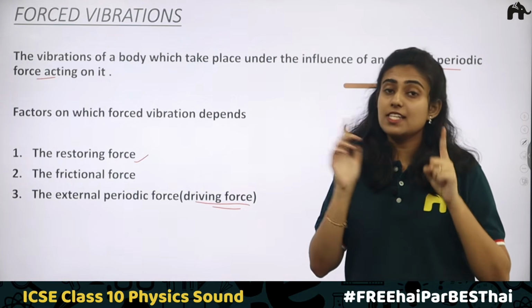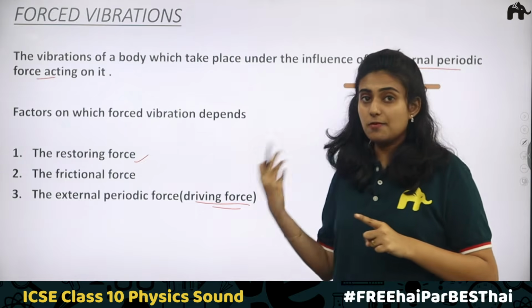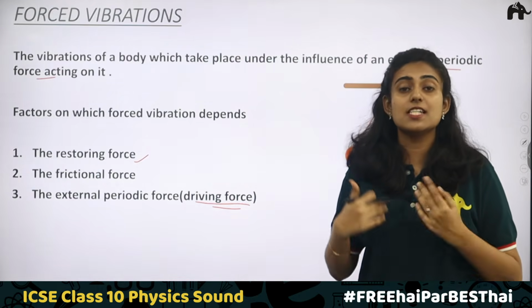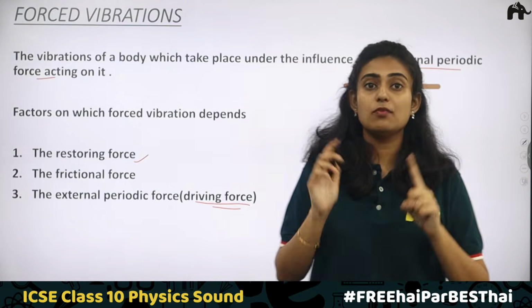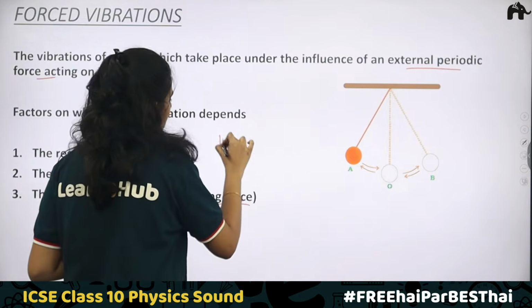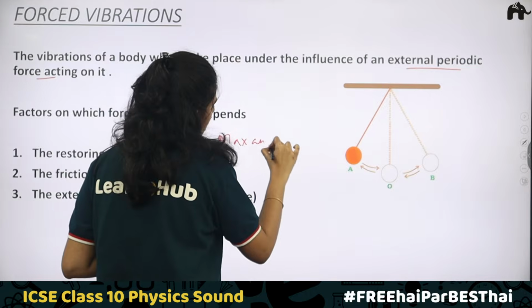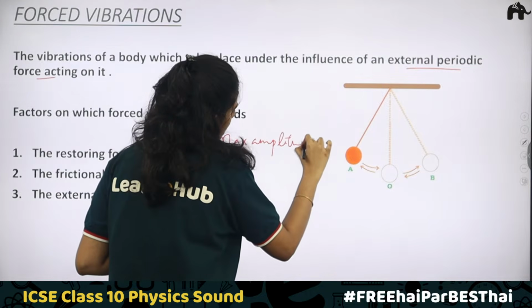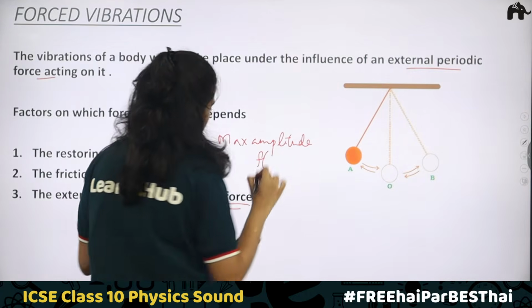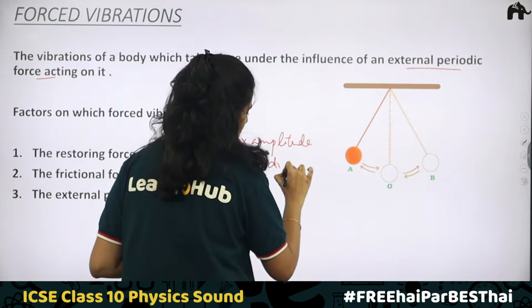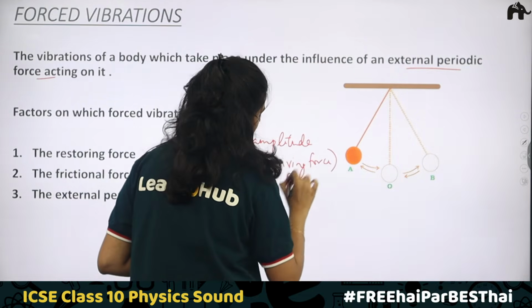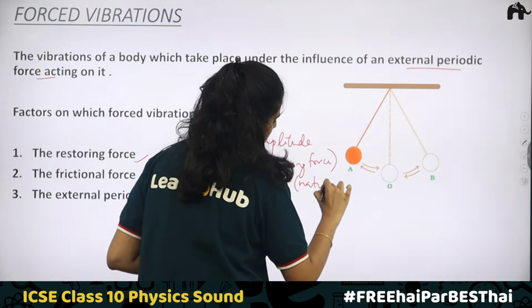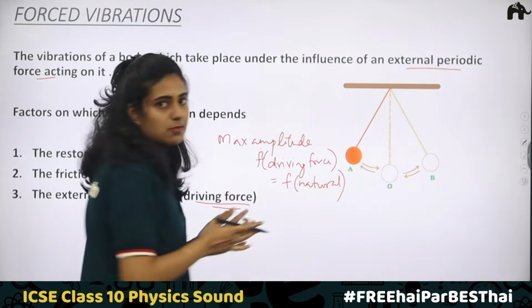In the case of natural vibration, the frequencies will be the same, and in that case there will be maximum amplitude. So maximum amplitude occurs when the frequency of the driving force is equal to the natural frequency. When they become equal, there will be maximum amplitude.